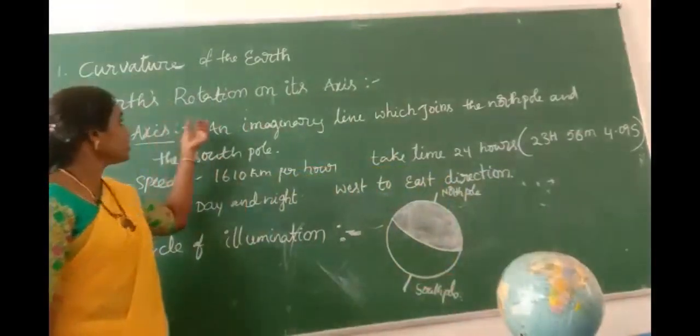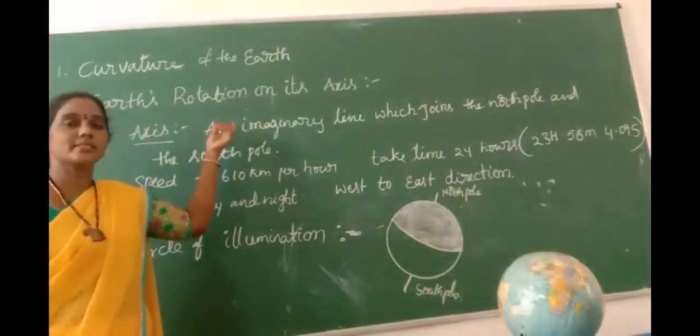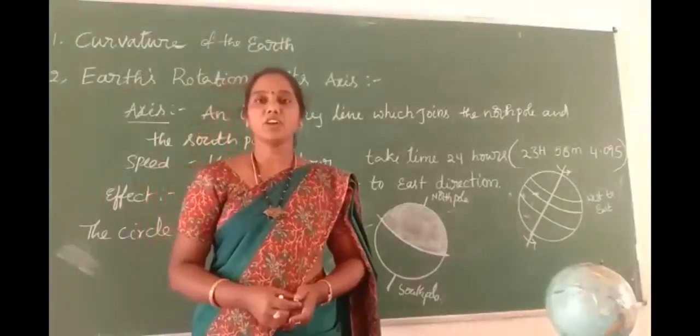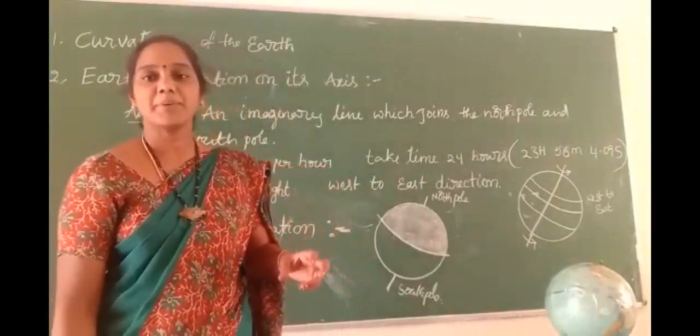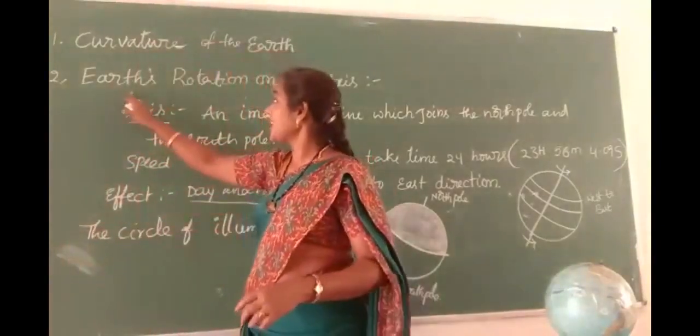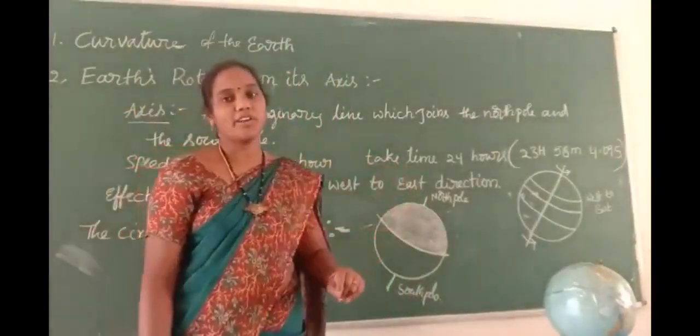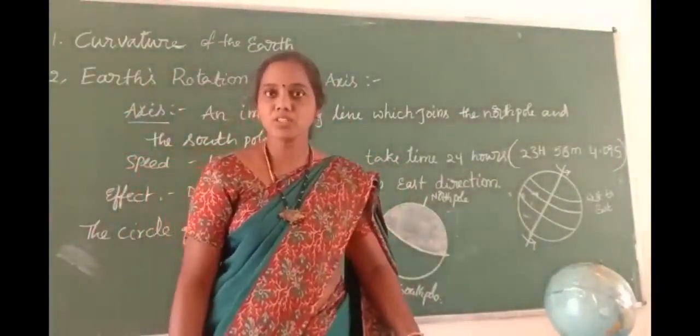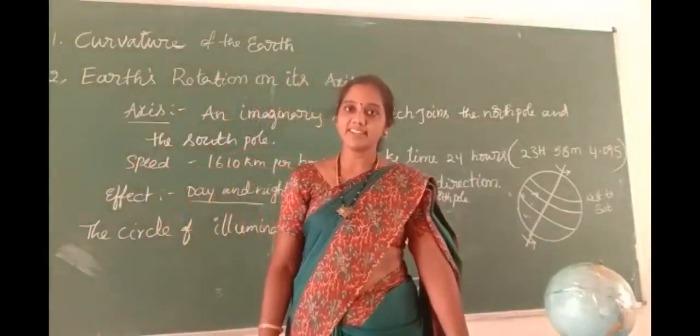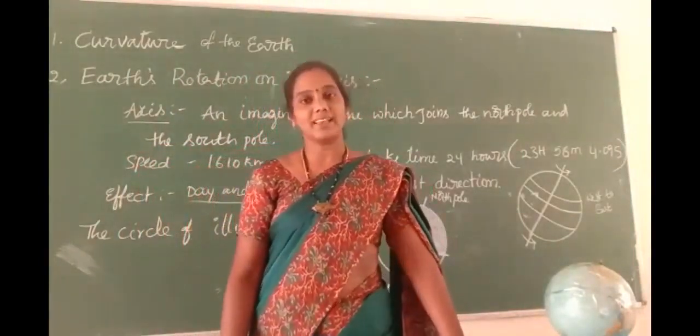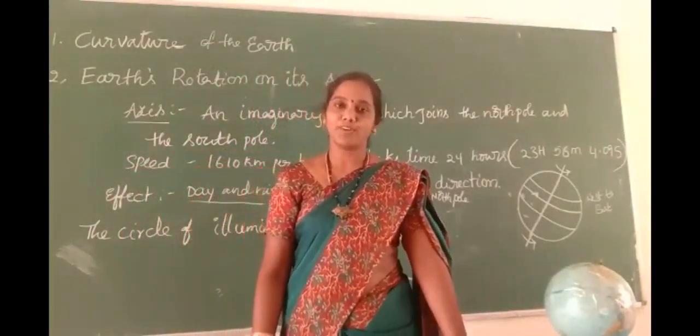Earth's rotation on its axis. Another factor in seasons happening is the second one, Earth's rotation on its axis. The earth moves around itself on the basis of its axis, like a top.